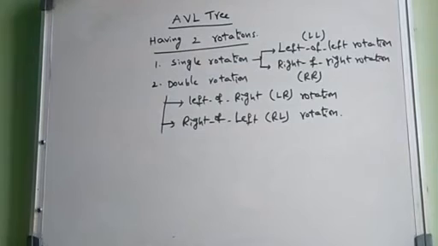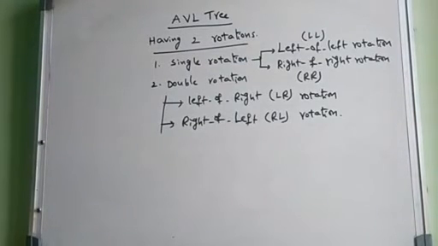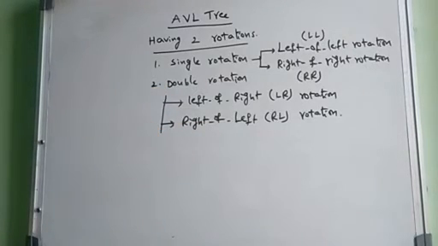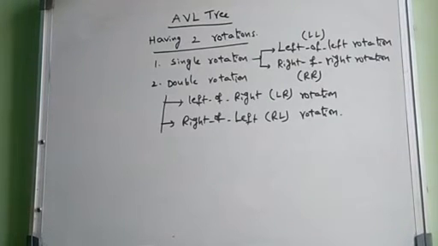Double rotation is a combination of two, classified again into two: left of right rotation, that is LR rotation, and right of left, that is RL rotation. So these are mainly four rotations. We will discuss them one by one with suitable examples: LL rotation, RR rotation, LR rotation and RL rotation.